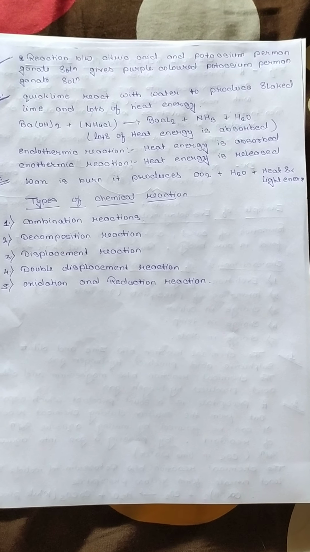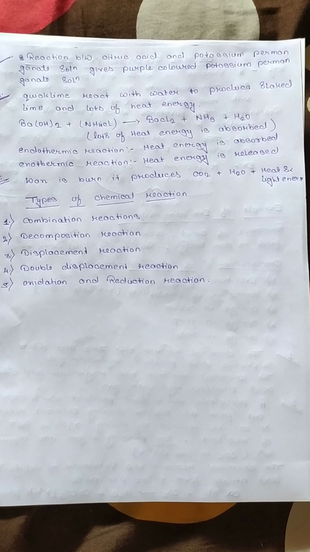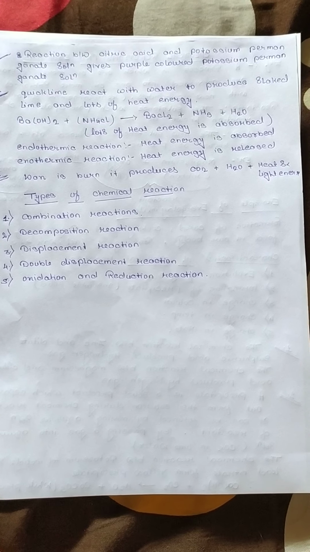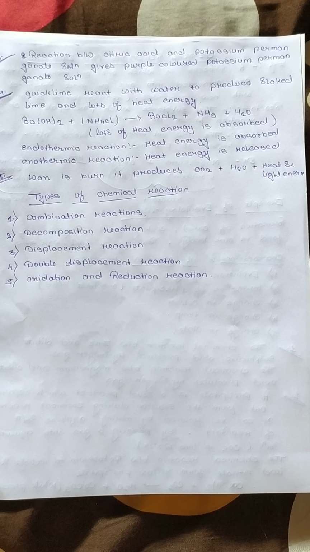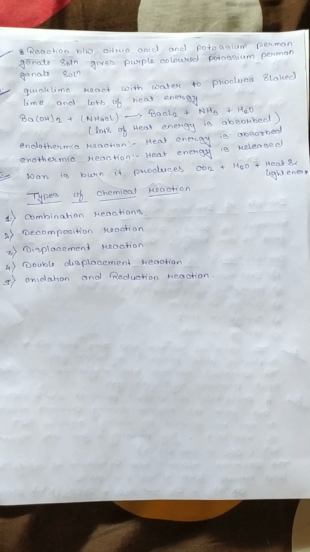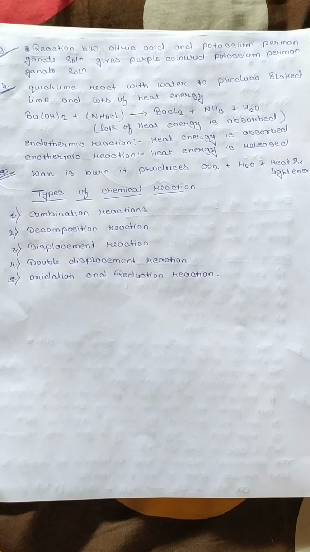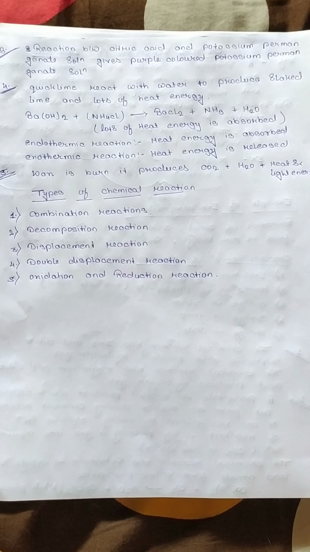And the example of an exothermic reaction is quicklime and water. What is quicklime? Quicklime is simply dry chuna, as you call it. That is, when the quicklime is reacted with water, it produces slaked lime and a lot of heat energy is released. So it is known as an exothermic reaction.